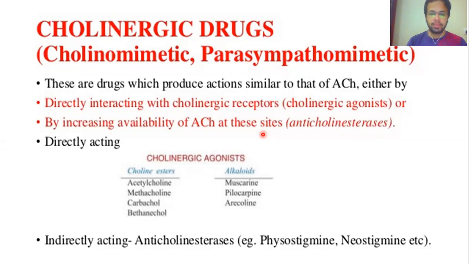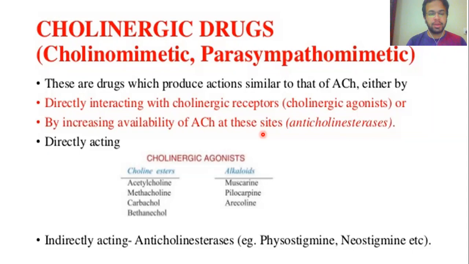When you take these drugs, you know that acetylcholine is also degraded by enzymes. When the cholinergic neurons release acetylcholine in the synaptic area, there are some enzymes present in the synaptic area. These enzymes are known as acetylcholinesterases. These acetylcholinesterases are the enzymes which degrade the acetylcholine once the acetylcholine produces its action on the receptors.